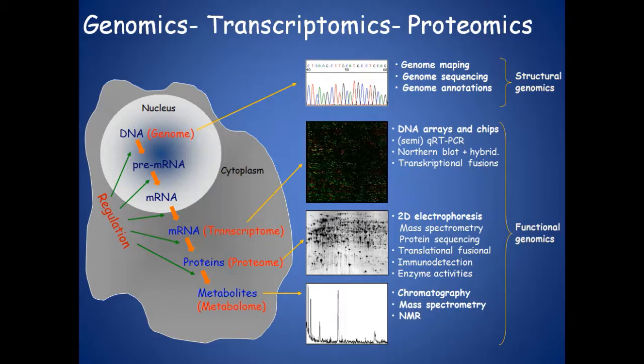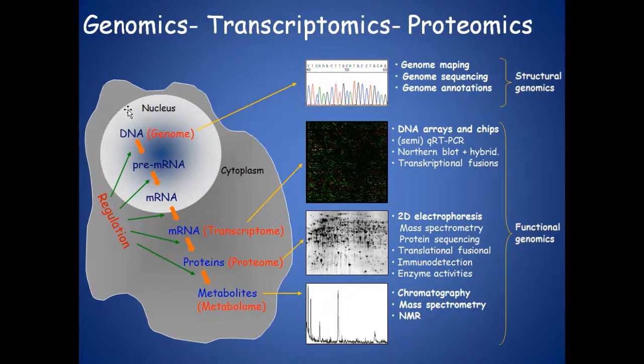The total mature mRNA constitutes the transcriptome, and the mRNA is further converted into proteins, which is referred to as the proteome, and some proteins will result in the formation of various other metabolites. By the action of various proteins, various metabolites are formed, and we get the metabolome.